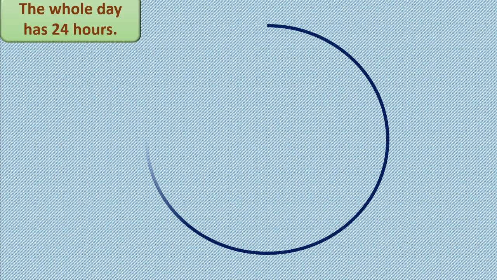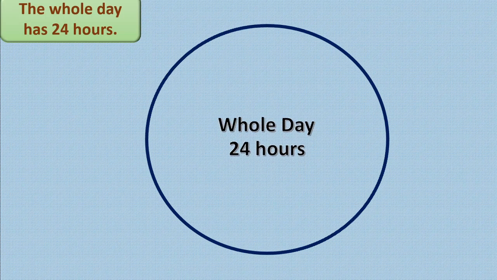Okay. Now here, you know that the whole day has 24 hours. And in this, we say half is daytime and half is night time. We will try to understand by this picture. Assume this as one whole day, that is equal to 24 hours. Now I will shade half of this.